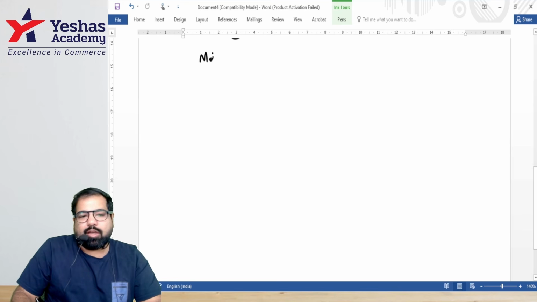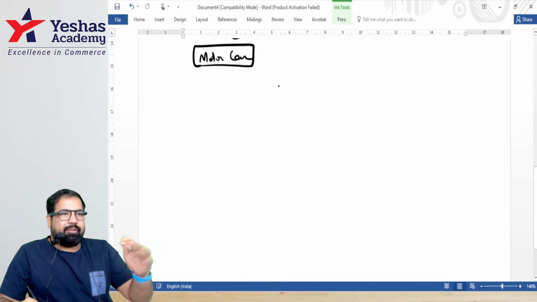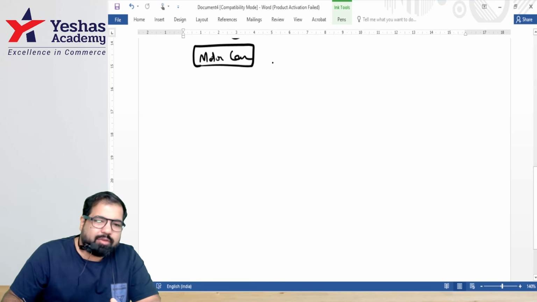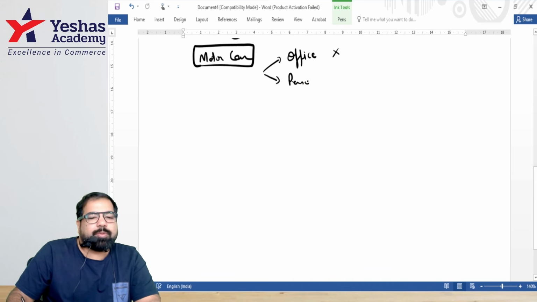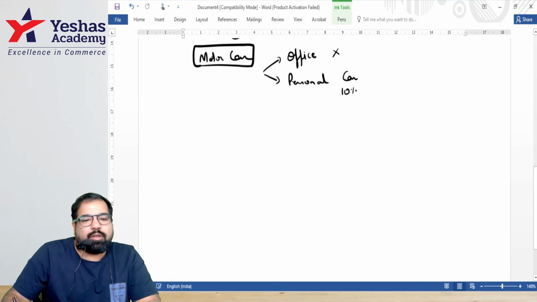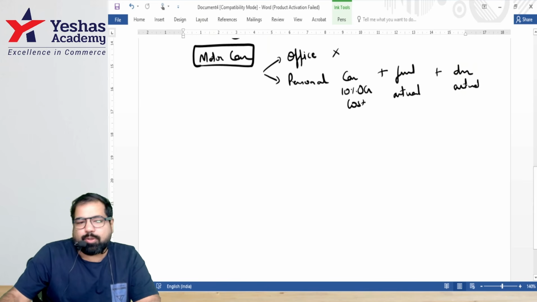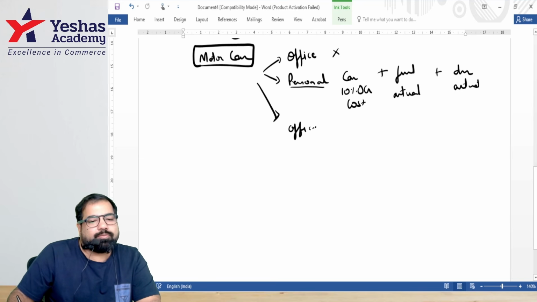All right. Next is motor car. Everyone. Guys, you are getting a car which is owned, maintained, everything by your master. Let's see how this motor car works. If the motor car is only used for office purpose, what is the perquisite? Nothing. If it's only used for what purpose? Personal. Then, guys, there are three things. For the car, what is the value? 10% of original cost. For the fuel, etc., it is always at what, guys? Actuals. And for the driver also, it is actuals because it is only for which use? Personal. But what if it's office use also?